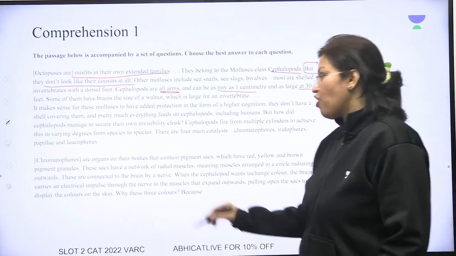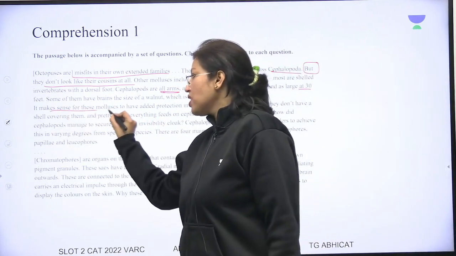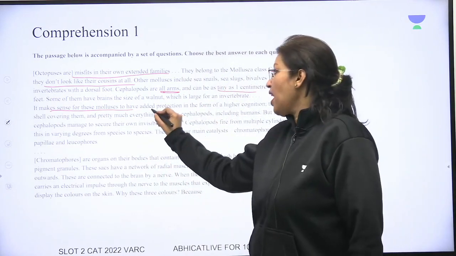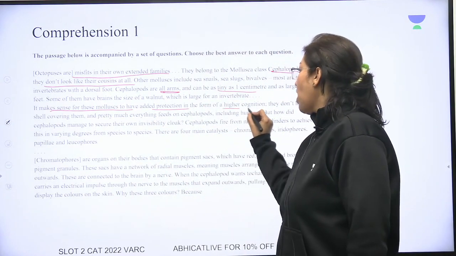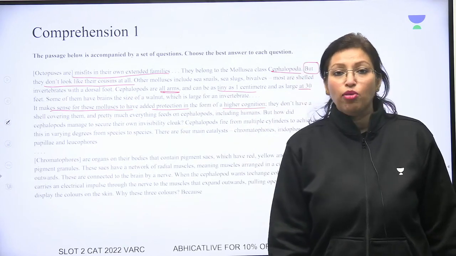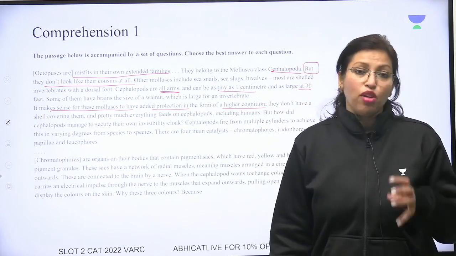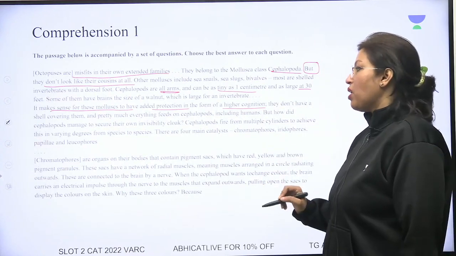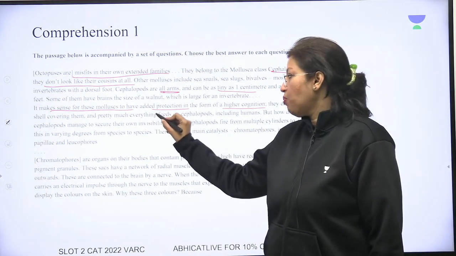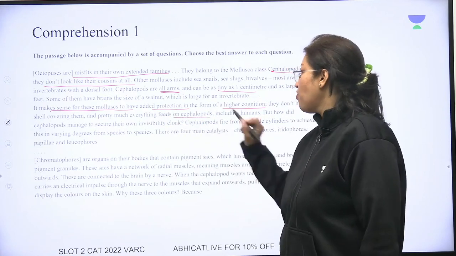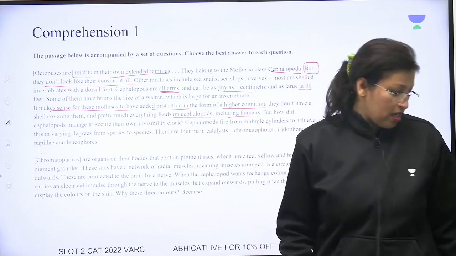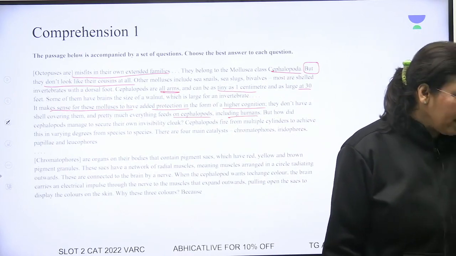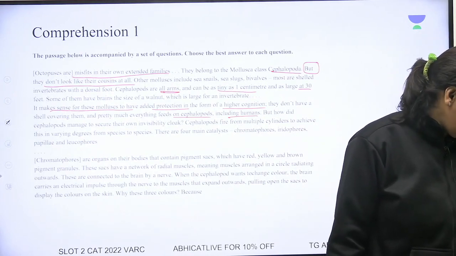तो second paragraph में आते हैं, कहते हैं कि because they are very small and they are very weak, they don't have shells also. They have added protection in the form of higher cognition. So they are able to recognize things faster. They are better in terms of their cognition. They don't have a shell covering them, and pretty much everything feeds on cephalopods, including humans. तो सभी चीजें उन पे फीड करती है, इंक्लूडिंग द ह्यूमंस.